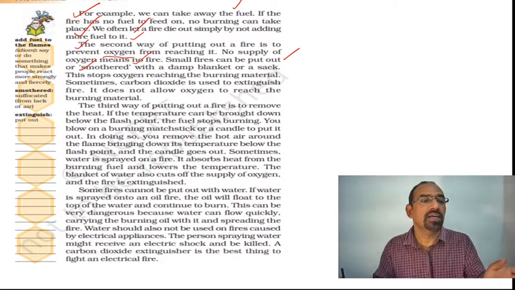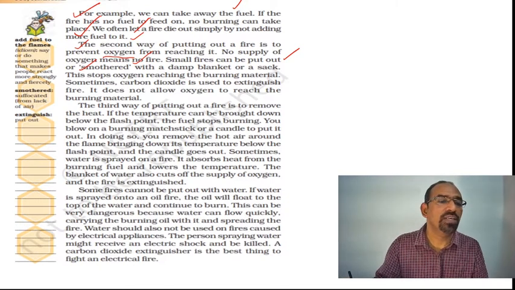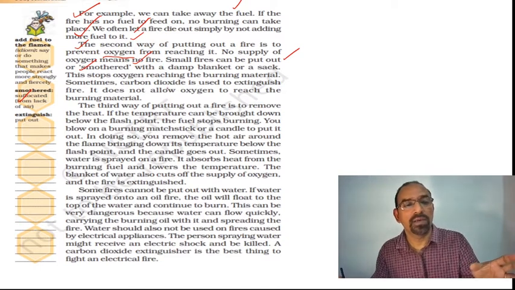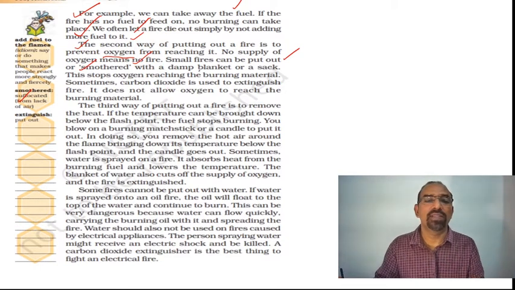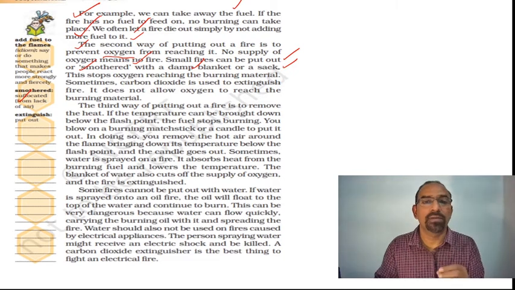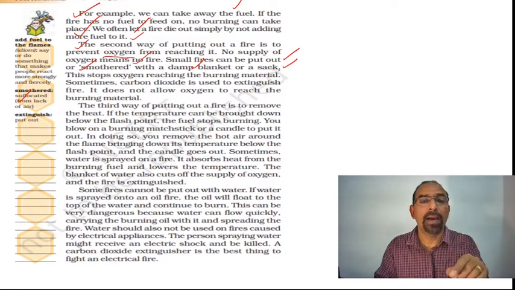If we cover it so it suffocates from lack of air, that is smothered. If we quickly cover it with a damp blanket or sack, we can stop it. For example, a burning gas cylinder can be put out by throwing a damp sack or blanket over it.